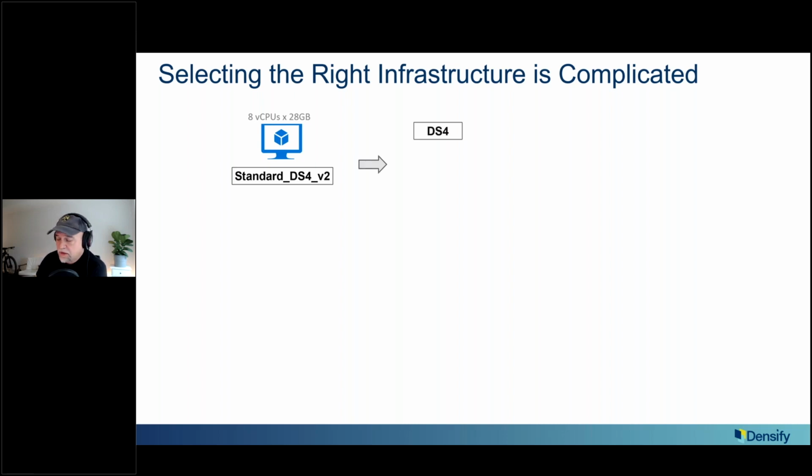There's a DS4, but that's older. I don't want to go backwards. That's really not a good idea. A DS4 V3 would seem like the right way to go, but that actually doesn't exist. What does exist is a D4S V3, and this starts to get a bit comical. It's the same letters in a different order. Is that the right one? It's got a 4 in it. Nope, it's only half the size. The D8S V3 is actually the one that's kind of the size that I'm currently on. So that seems like a good one.